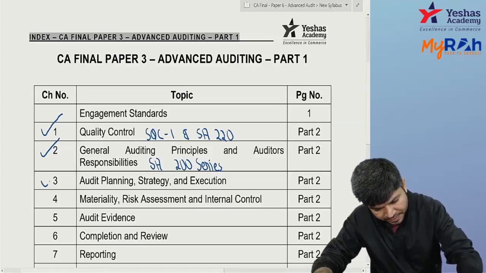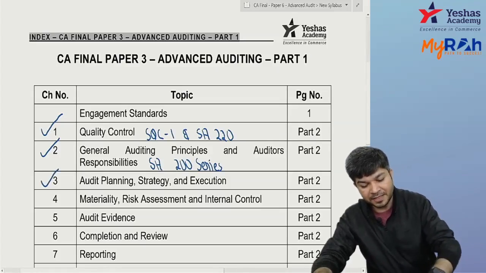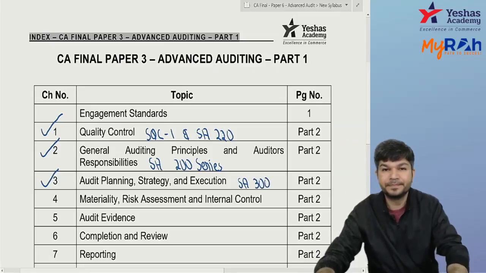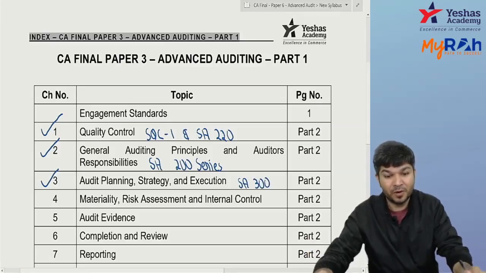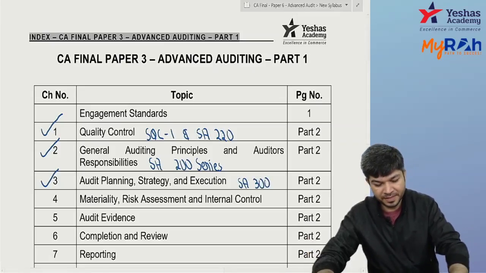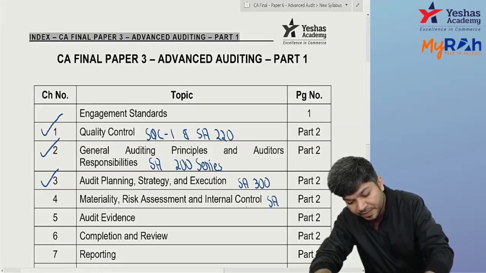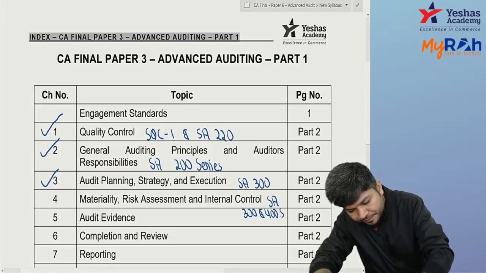Okay. Third chapter is audit planning, strategy, execution. If you remember, SA 300 is on planning. Again, this chapter is based on auditing standards. Okay, materiality, risk assessment, internal control. This is your SA 300 and 400 series.